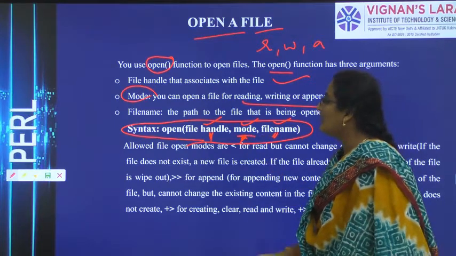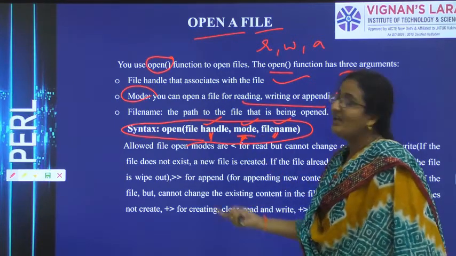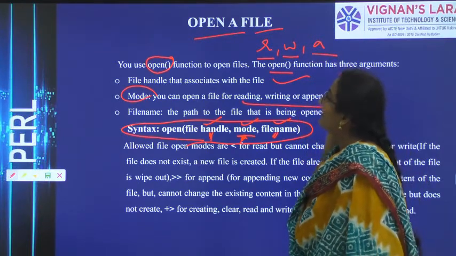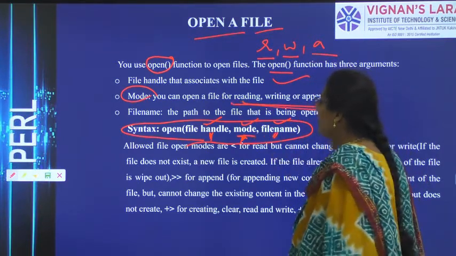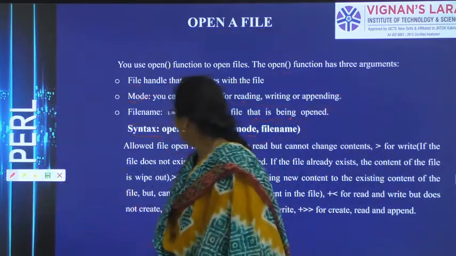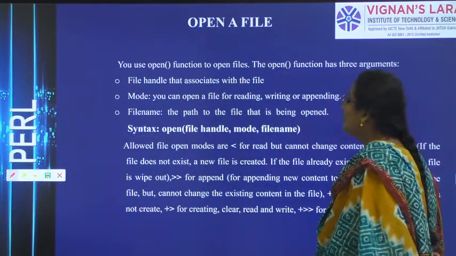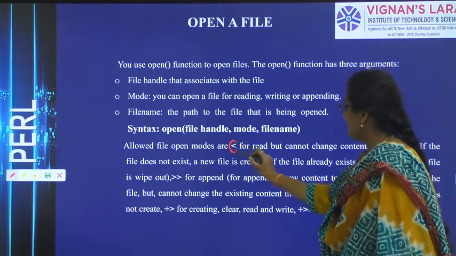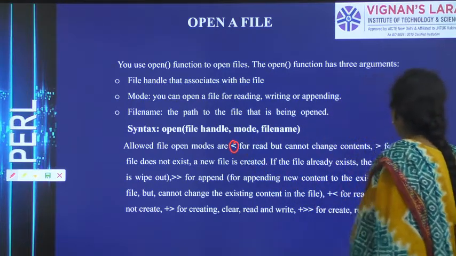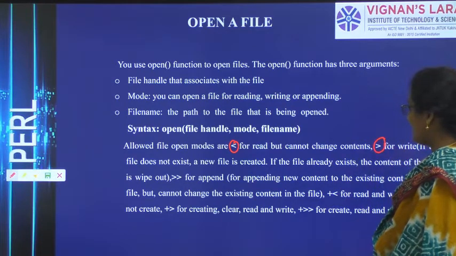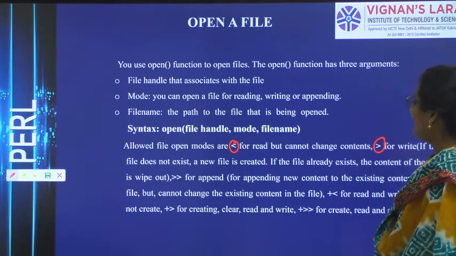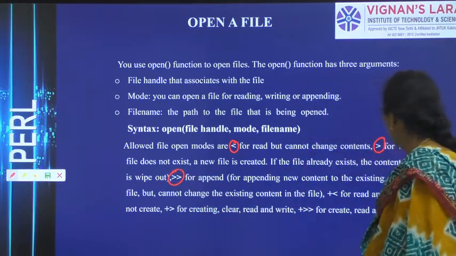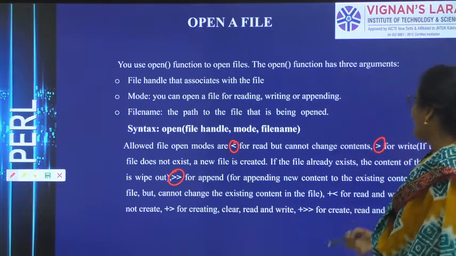Then what is mode? After opening the file, whether you want to read, write, or append, that information is given in the mode parameter. Among the allowed file open modes, to read we use the less than symbol, to write we use the greater than symbol, and if the file already exists and we want to append, we use the double greater than symbol. Likewise, we have some other symbols.